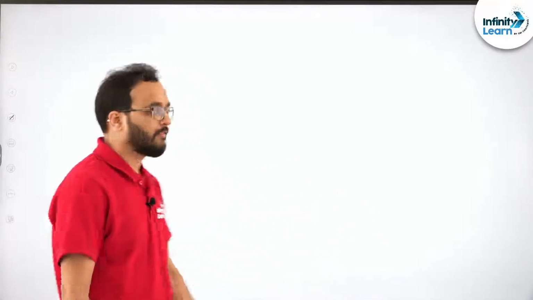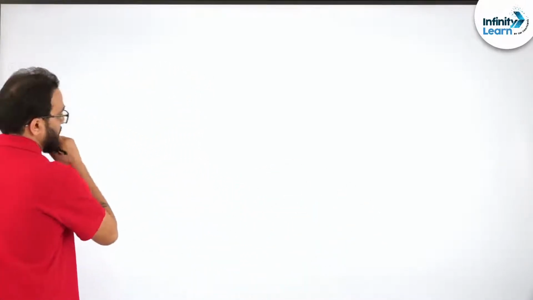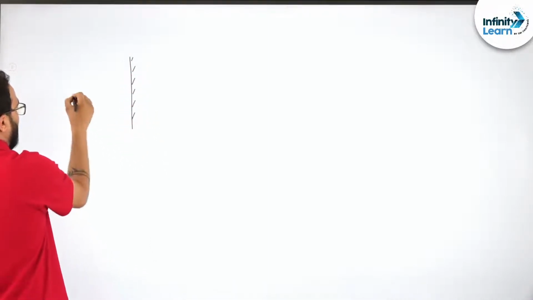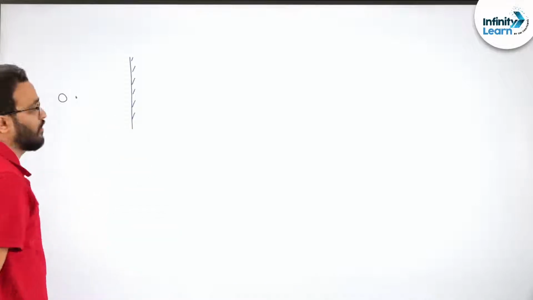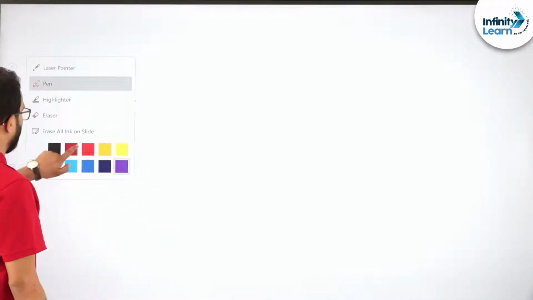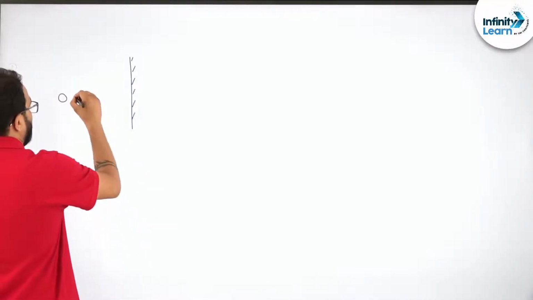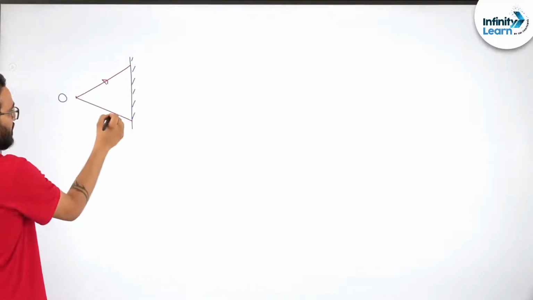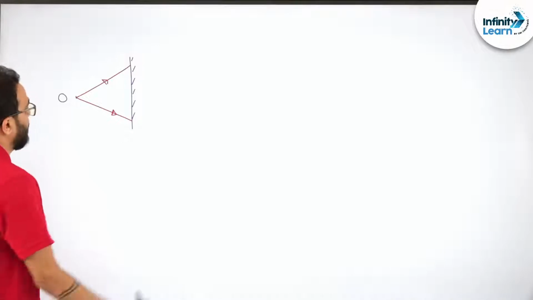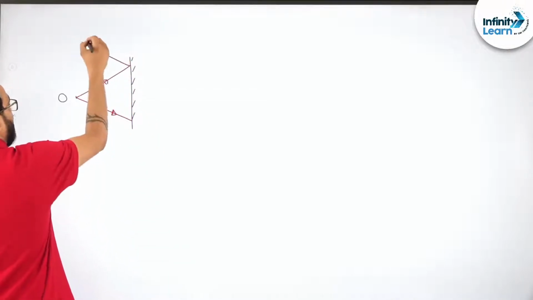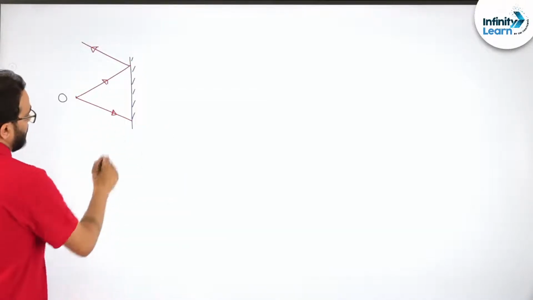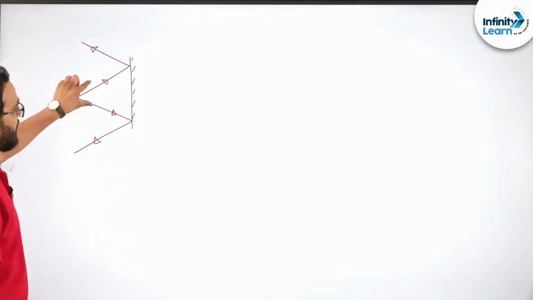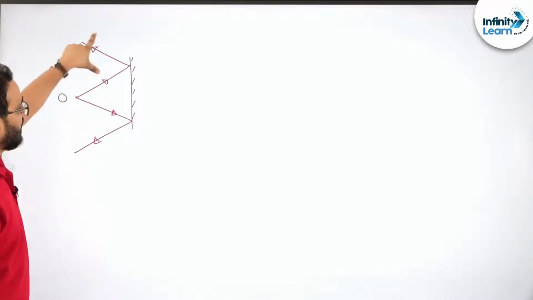Let's move ahead and understand some more important points about image formation through the mirror. Suppose this is the mirror and this is the object. So what's going to happen here? This is the incident ray which is coming from the object. It will come here and get reflected back like this. This will also come here and get reflected back like this. So these are two incident rays and these are two reflected rays.